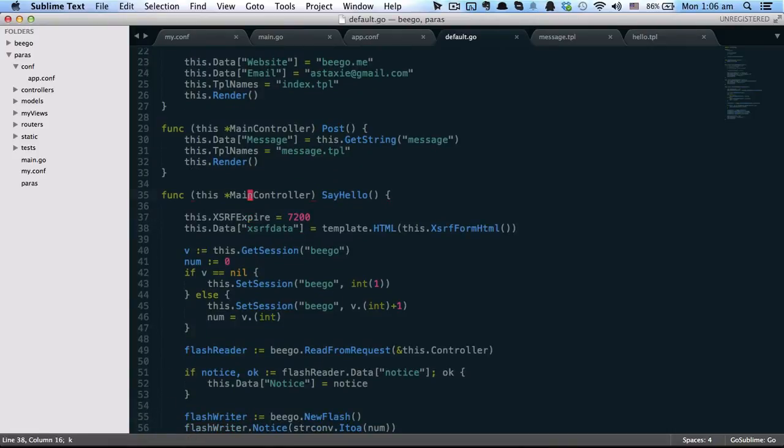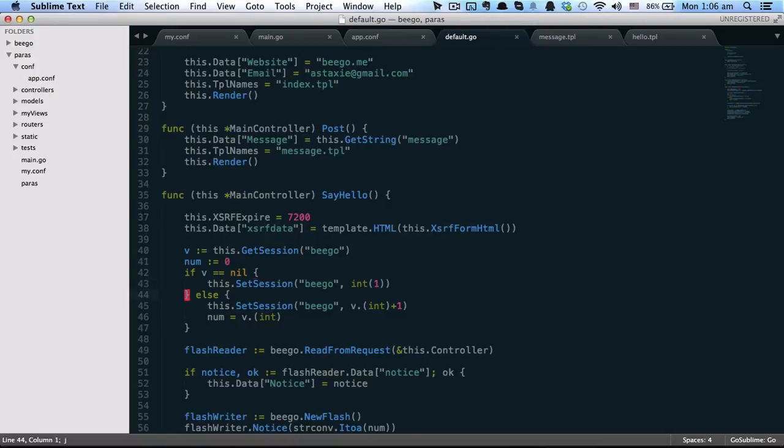Okay, in this example, in this say hello function, we can see we will get this session which is named the Beego, and then we will see if this session is not set yet. We will set it to 1, the int 1.